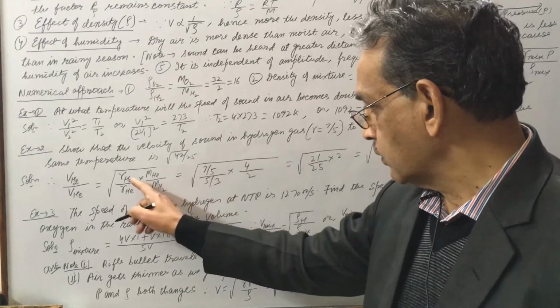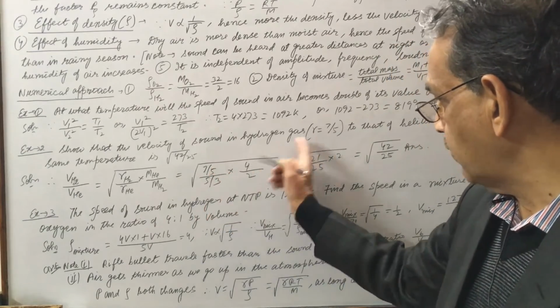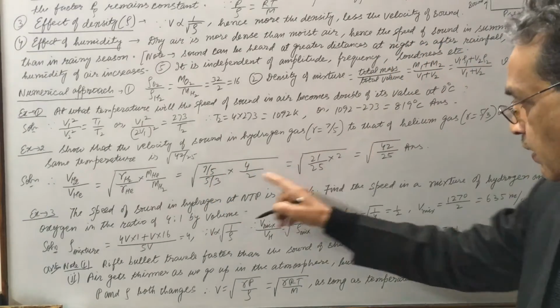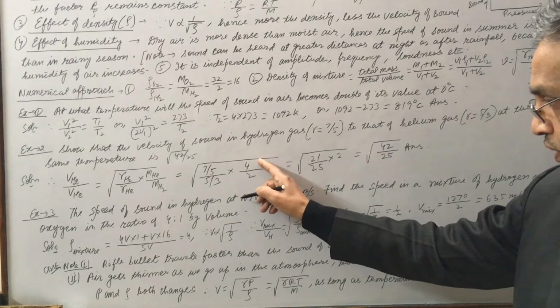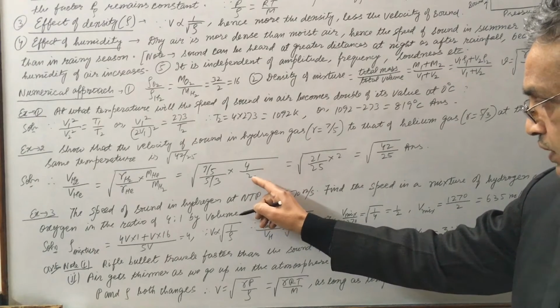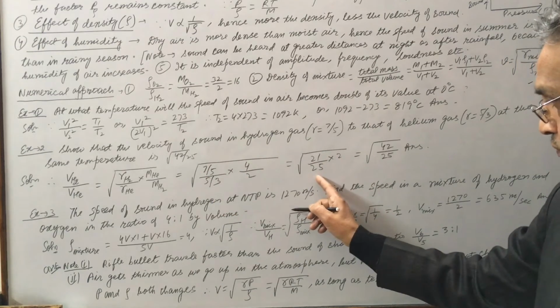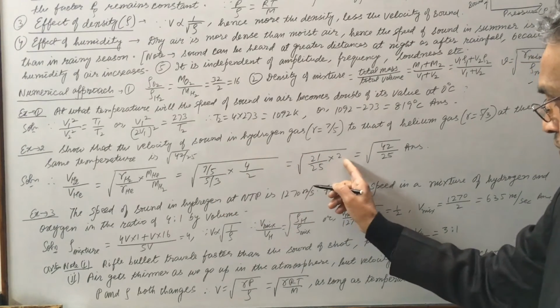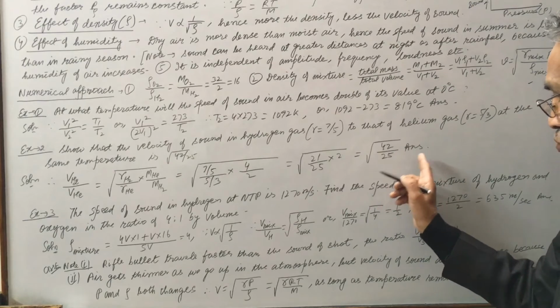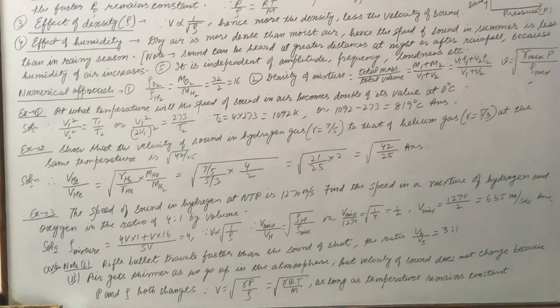So under root, gamma hydrogen is given 7 by 5, gamma helium 5 by 3, molecular weight of helium is 4, molecular weight of hydrogen is 2. So that is under root, this 3 goes up, 21 by 25, cancelled by 2 it becomes 2. So under root 42 by 25 is the answer.